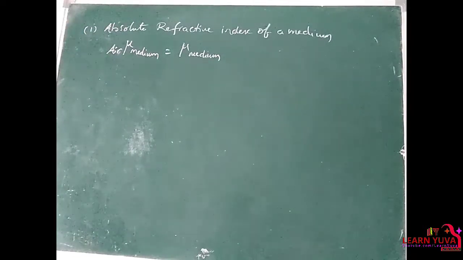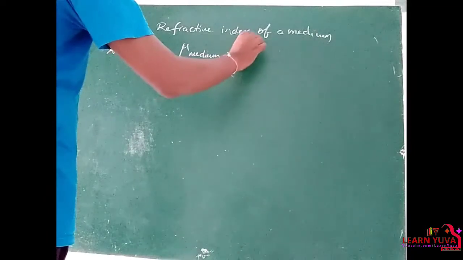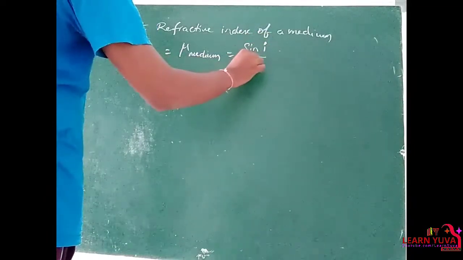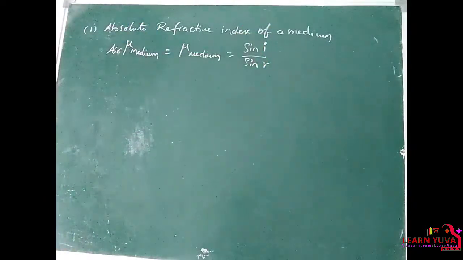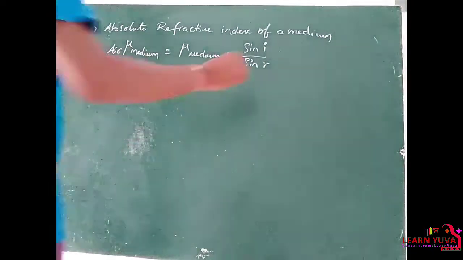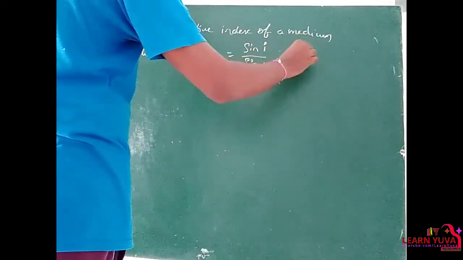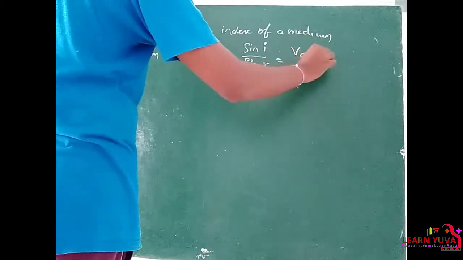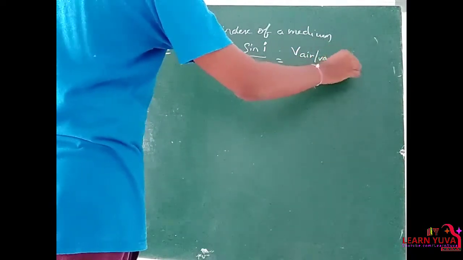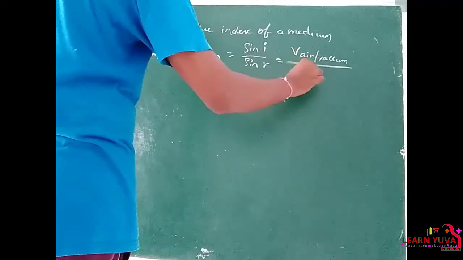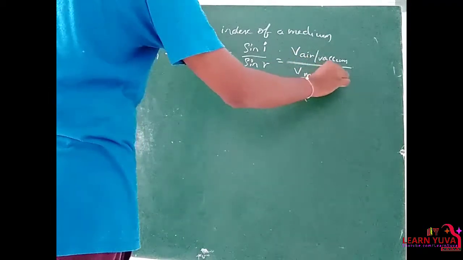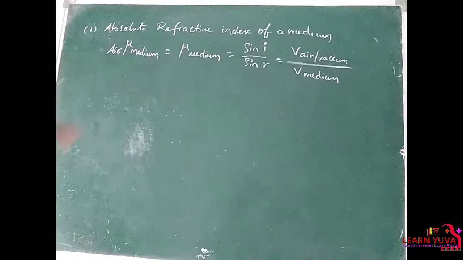So that is equal to the formula sin i by sin r, which is equal to the speed or velocity of light in air or vacuum by the velocity of light in the medium. This is the absolute refractive index.